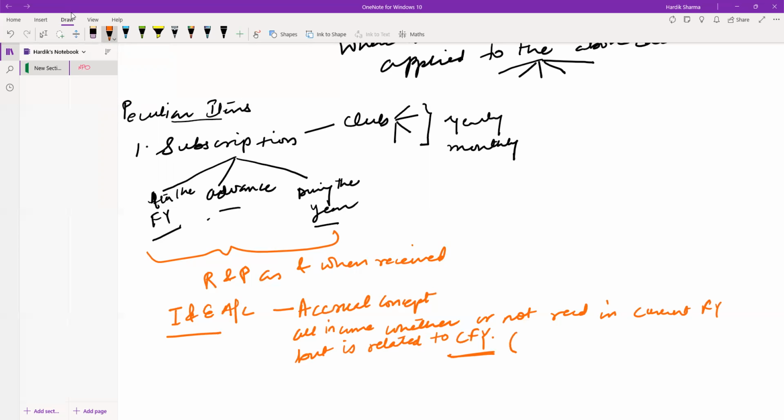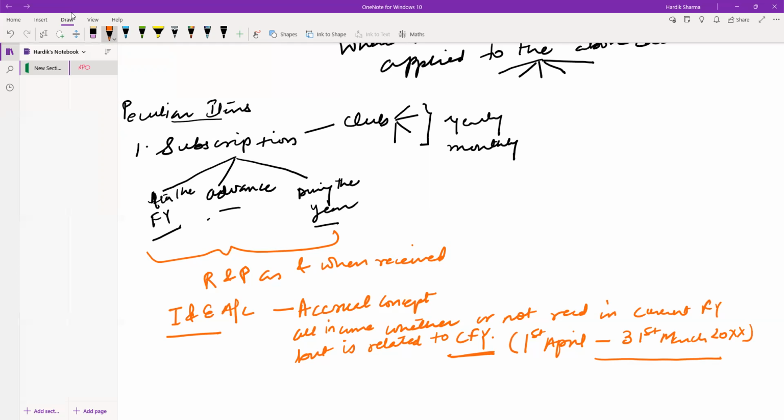And what is the financial year beginning from and ending? A financial year begins from 1st April of the year till 31st March of next year, right? So this is our financial year. Now income and expenditure will account for all the incomes whether or not received in the current financial year but related to the current financial year.